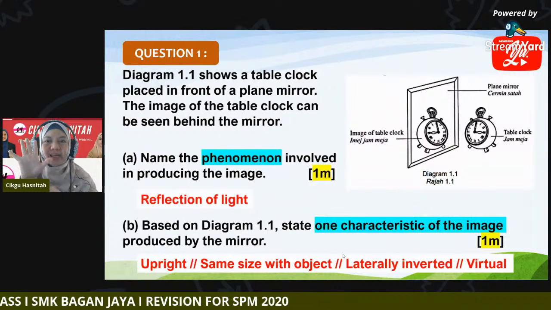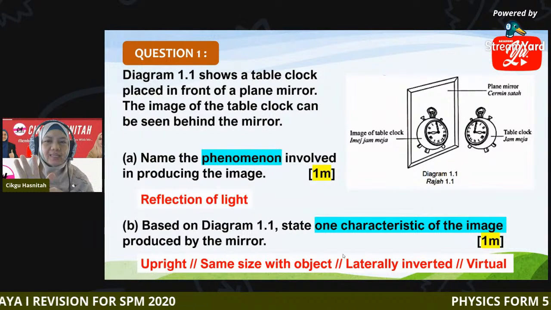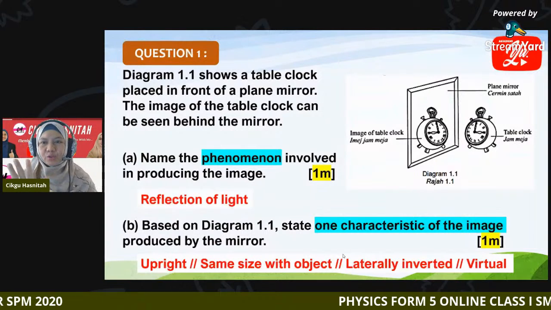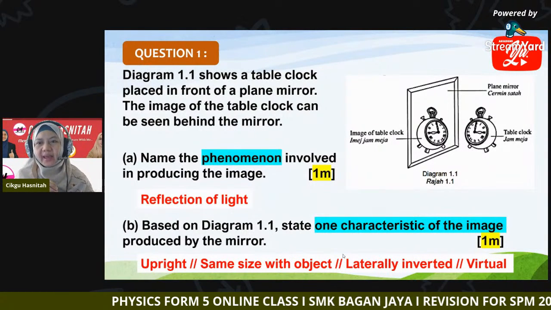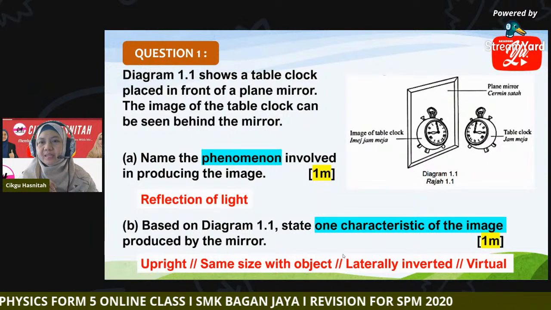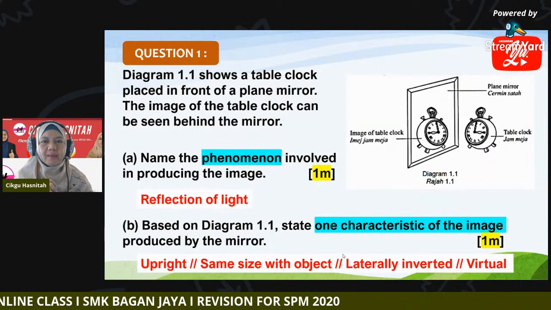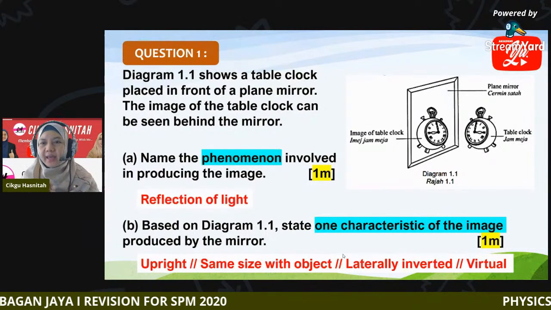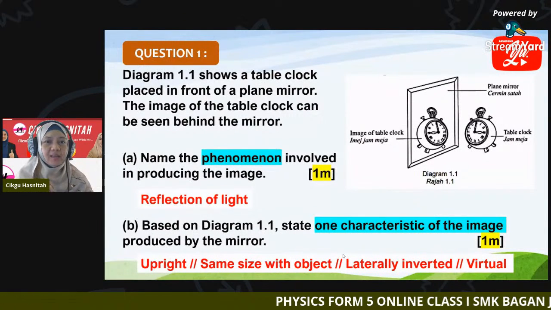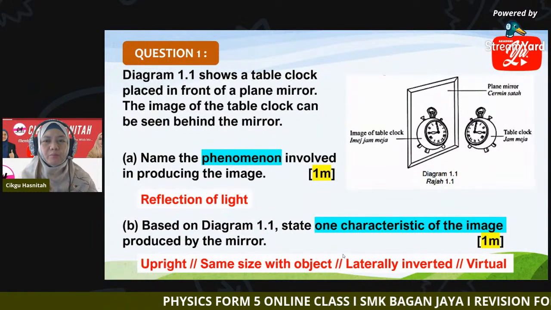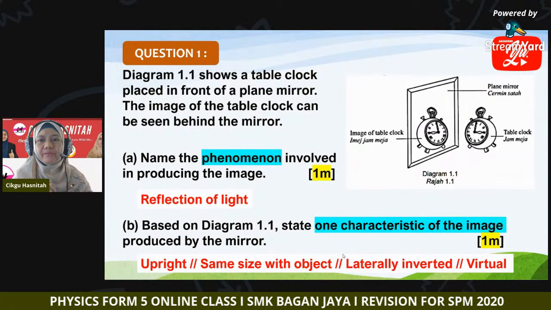Or you can say it is virtual. So the answer is upright, yes, one mark. Laterally inverted, correct. Jinjie, same size as object, yes, very well. Wei Liang. Fu Xuanling, it is not real. It is virtual. Okay, for a plane mirror, the image is virtual.